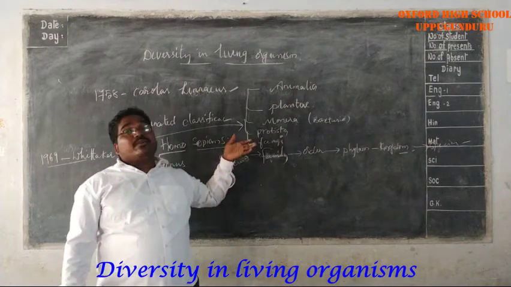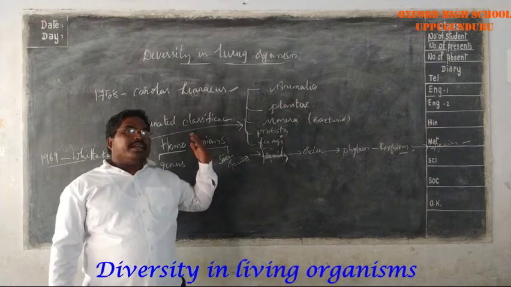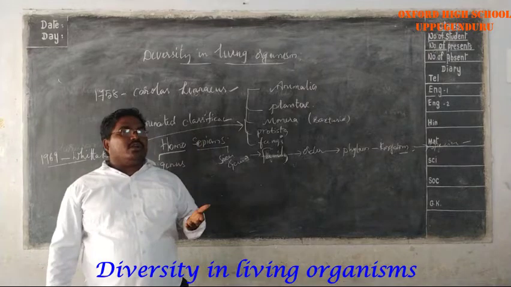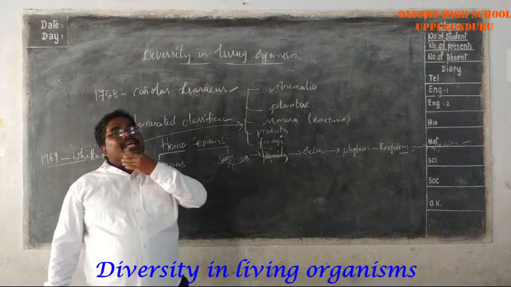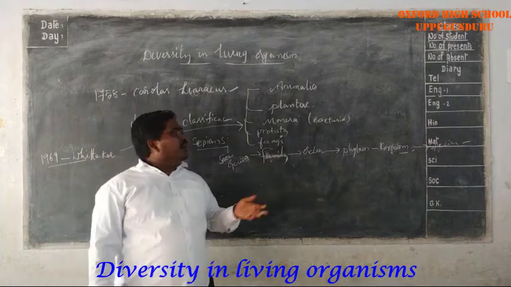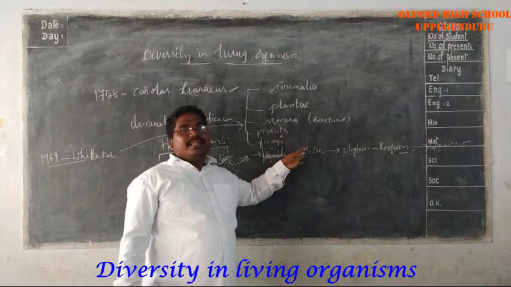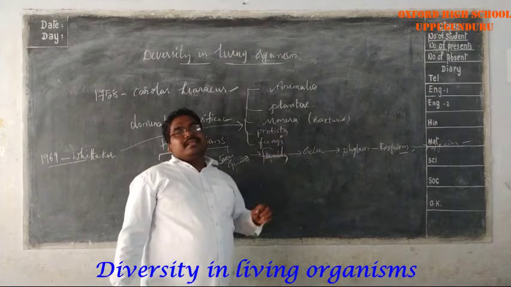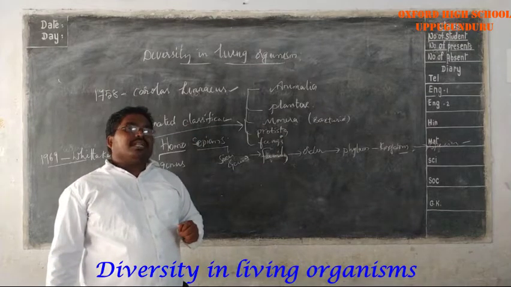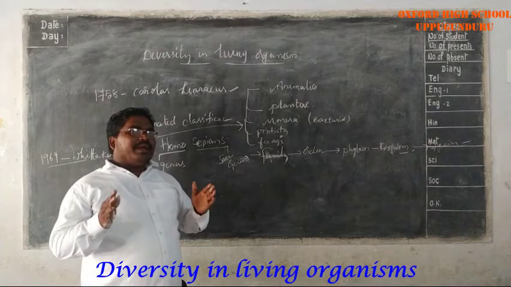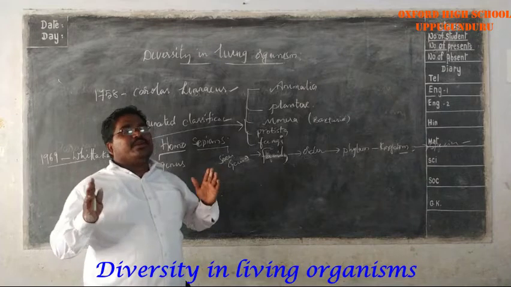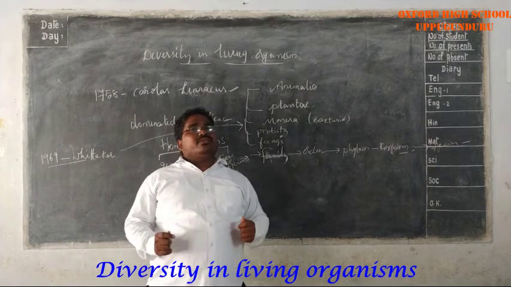They have different types of characters. Some are unicellular, some are multicellular. Some have a nucleus and some may not have a nucleus. On the basis of these, he classified the organisms into five kingdoms. So the classification is mainly done by the observation of the different types of organisms.